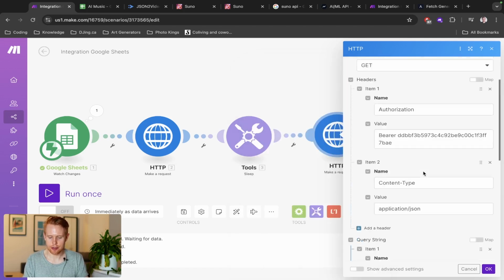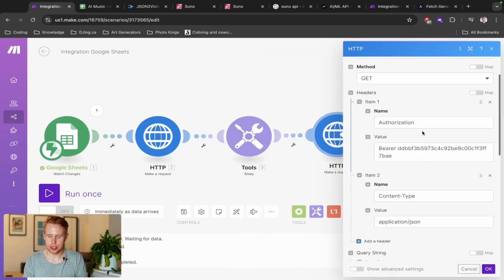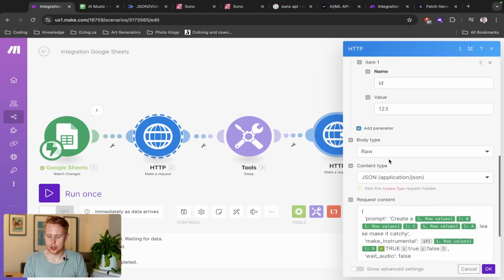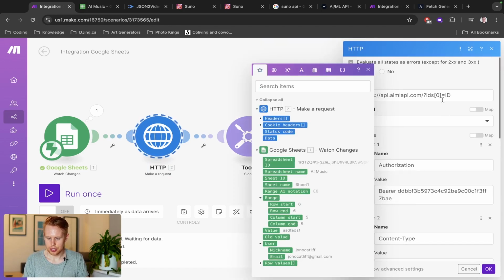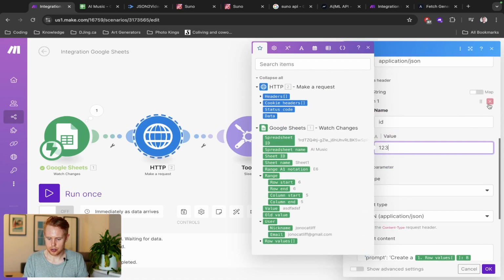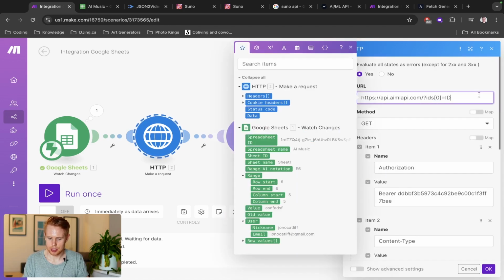So we need to find the video that we want to download based on the ID that it generates in module 2. Now you can't see the ID because I haven't ran this scenario yet, but it will give us an ID, and we need to use that ID to put in here to find this video, right? Now you can put it up here. You can also put it down here as well. I'm just going to keep it up here, and essentially, we can delete ID, which is a placeholder for this, and we actually have to download the ID.